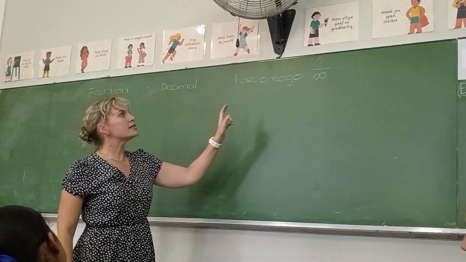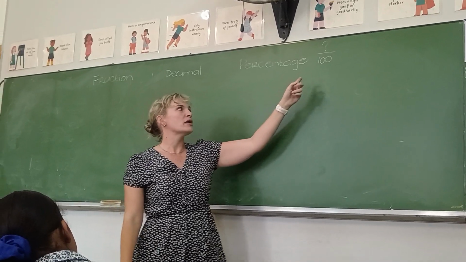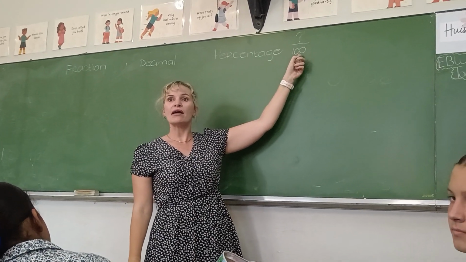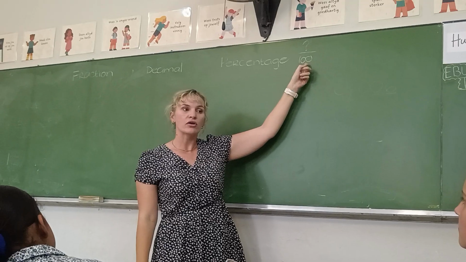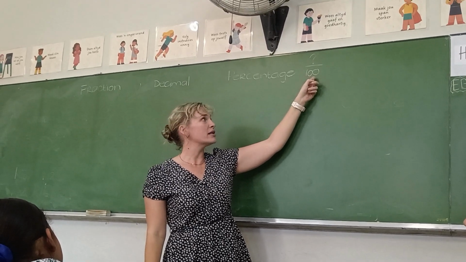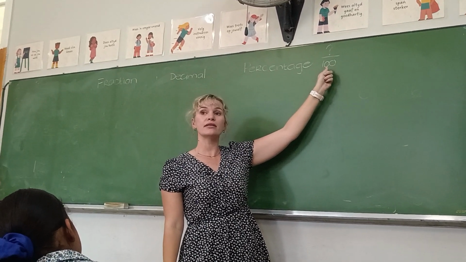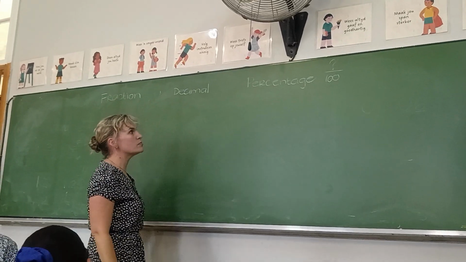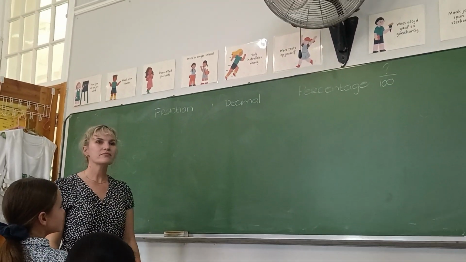So for percentage, you want your denominator to be 100. Jy wil hê jou noemer moet 100 wees. Het julle dit? Okay, so that's the most important thing to remember.